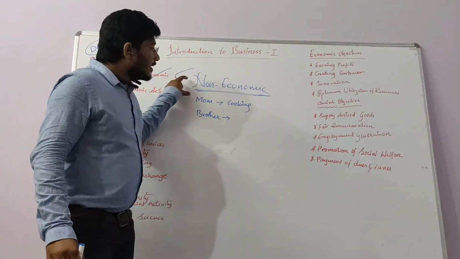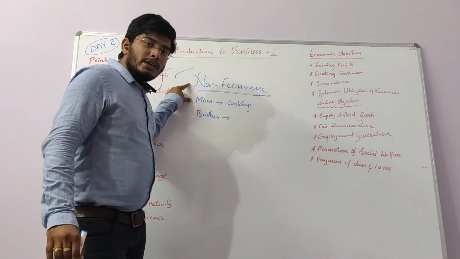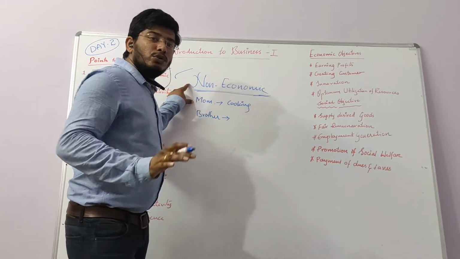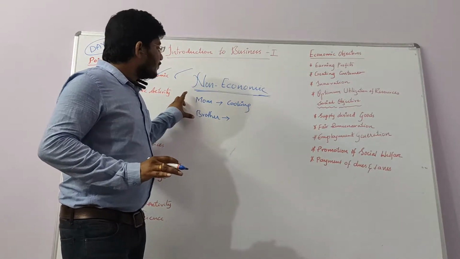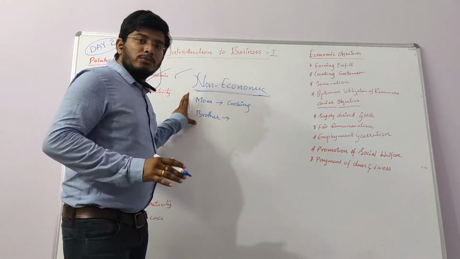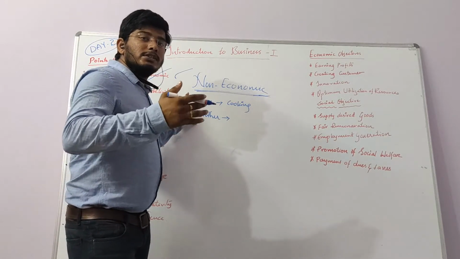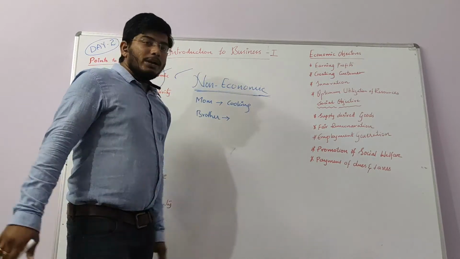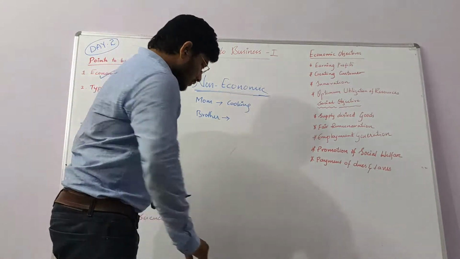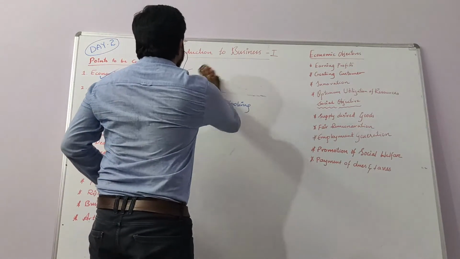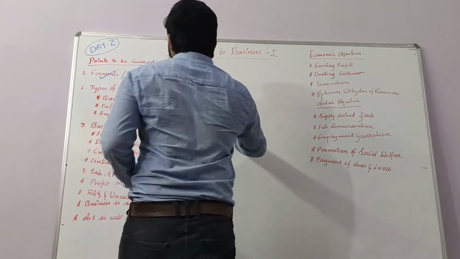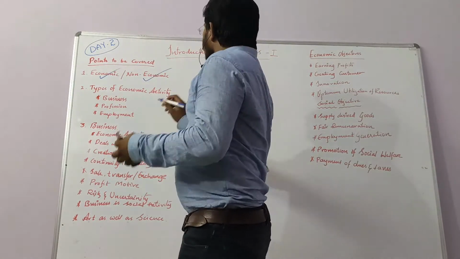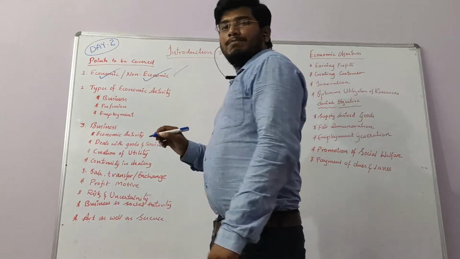Non-economic activity is any activity which is done by human beings expecting no profits, not expecting any money for doing that activity, and which is done with a service motive. So we covered two topics now, and we are done with this topic.